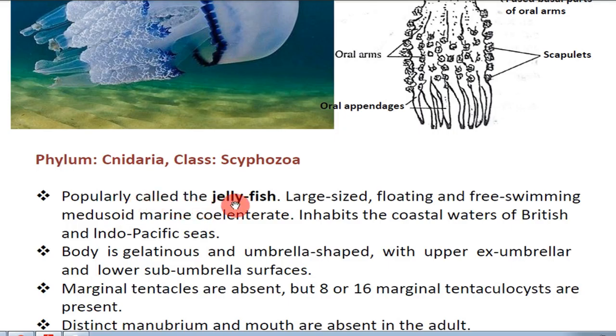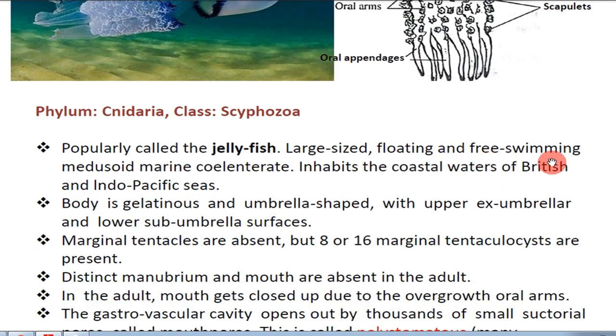They are popularly known as jellyfish. These large-sized, floating and free-swimming medusoid marine cnidarians inhabit the coastal waters of British and Indo-Pacific seas. Their body is gelatinous and umbrella-shaped with an upper exumbrellar and a lower subumbrellar surface.